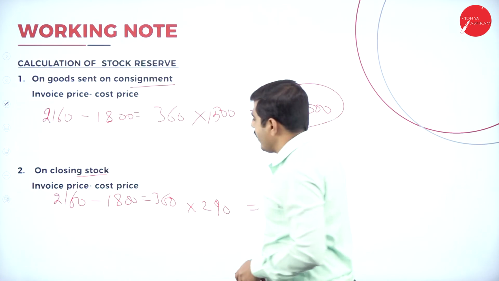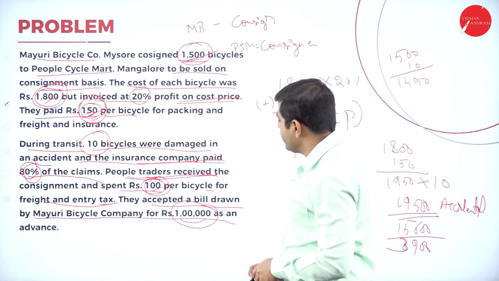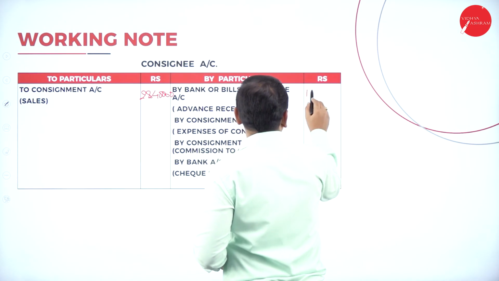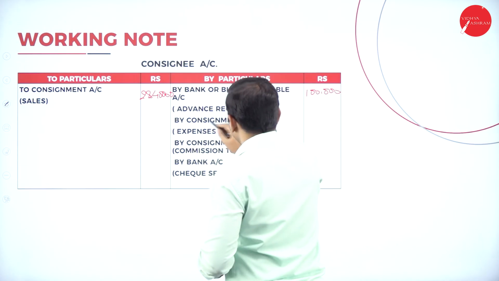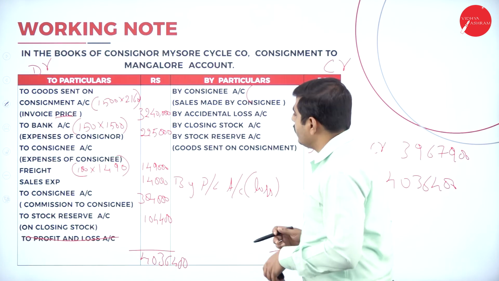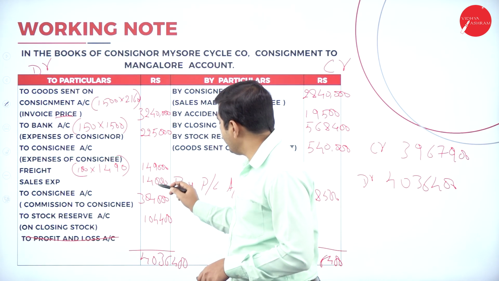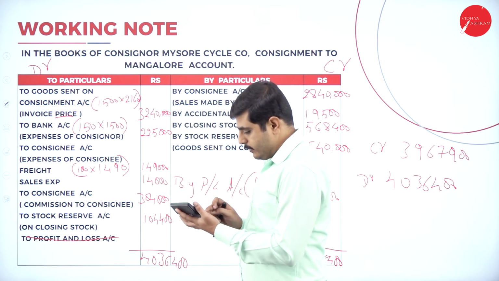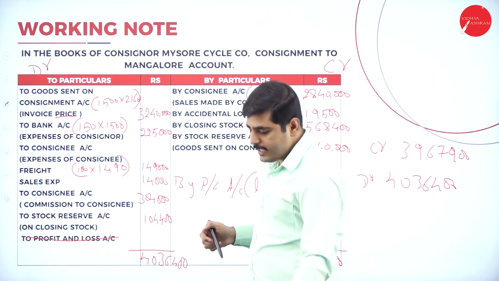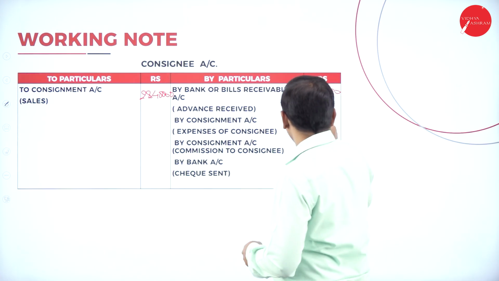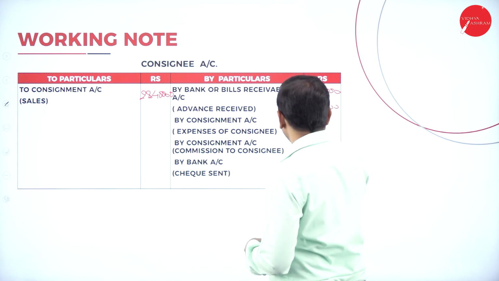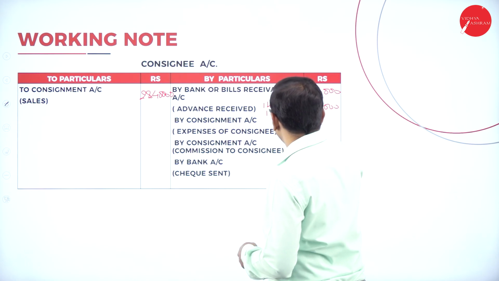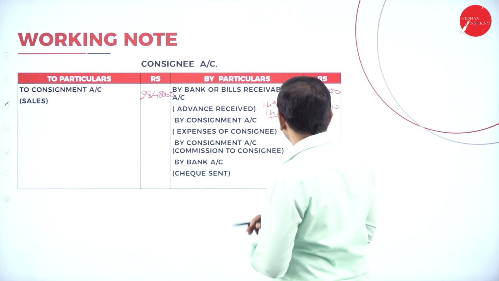So what is the security deposit he has done? Security deposit is 1 lakh rupees. Next one, to consignment, the expenses of consignee. Now what are the expenses he has made? Here 1,49,000 plus 14,000. So he has made 1,63,000 rupees of expenses. Total he will get 1,63,000.